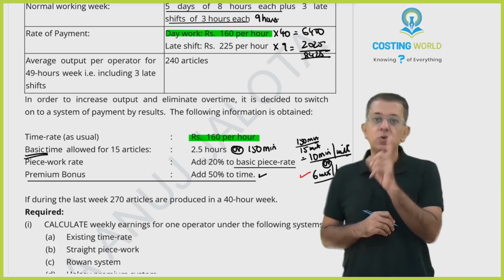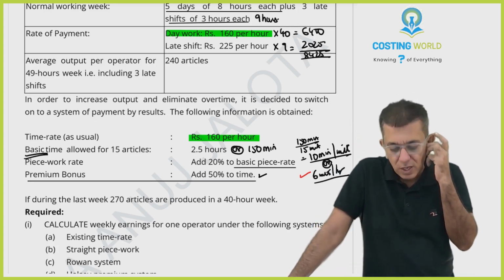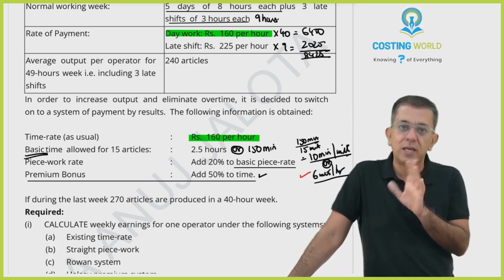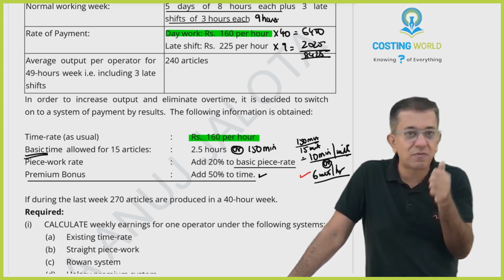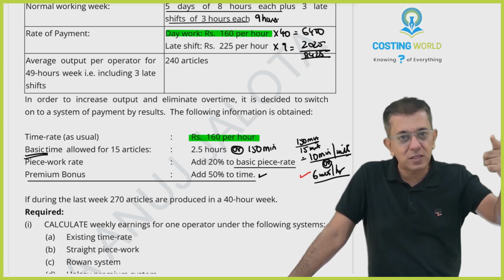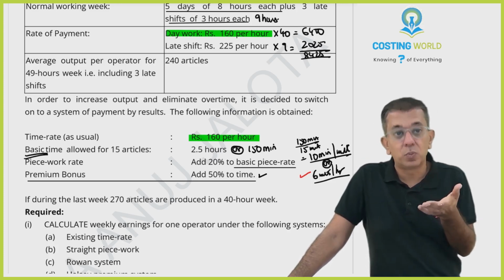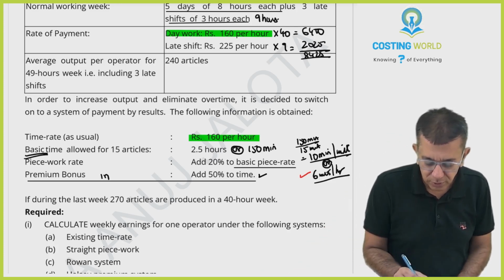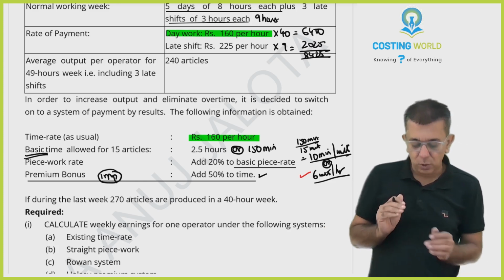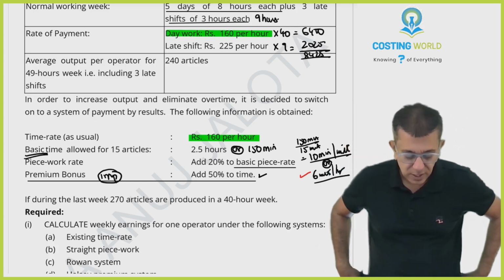One of the ways to give bonus is to increase the standard time. You are all aware of that. So whatever your time allowed, add 50% to that, because that will increase the efficiency of the worker, since time allowed will increase. So automatically the worker will be eligible for more bonus. This point is important, so I'm writing it here. Whatever the time allowed, in this case you increase it by 50%.